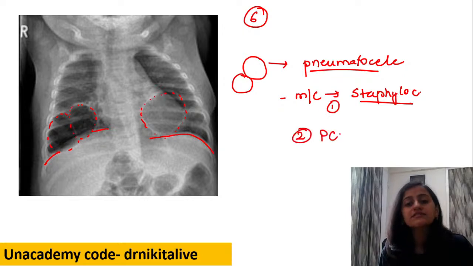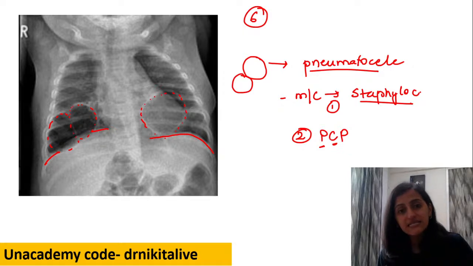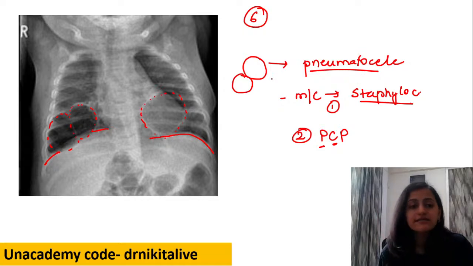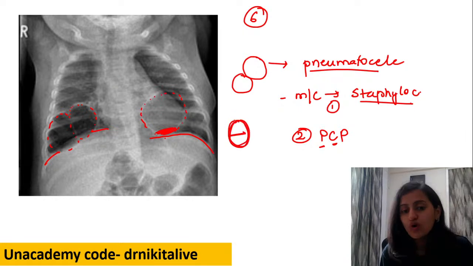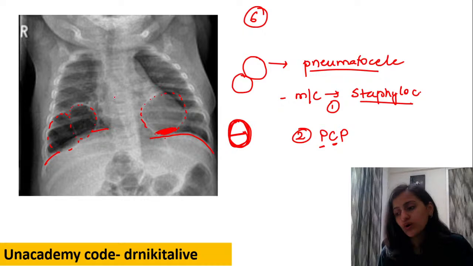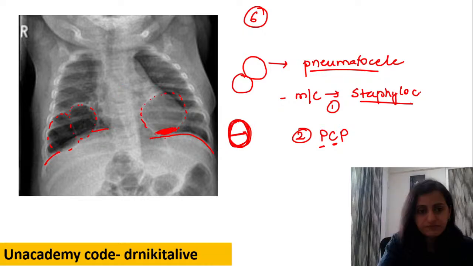Second, pneumocystis, as the term itself tells. So PCP can also show pneumatoceles. Remember, these are pneumatoceles. They might contain a small amount of fluid as well, but they have a thin wall, while an abscess, which also has an air fluid level, is more thick walled. Pneumatoceles are thin walled.